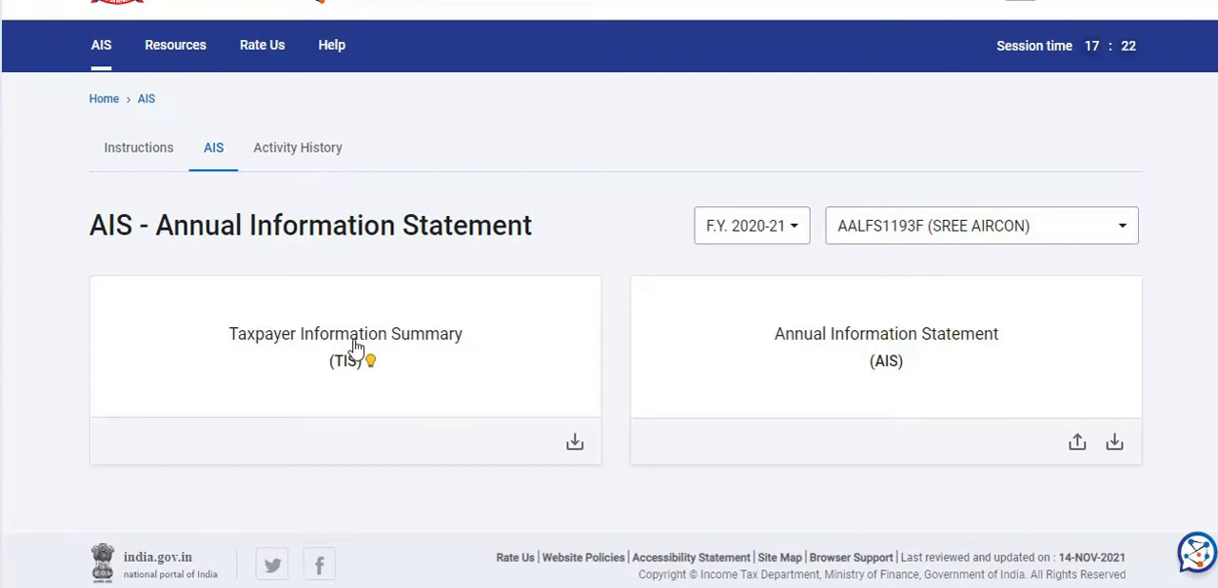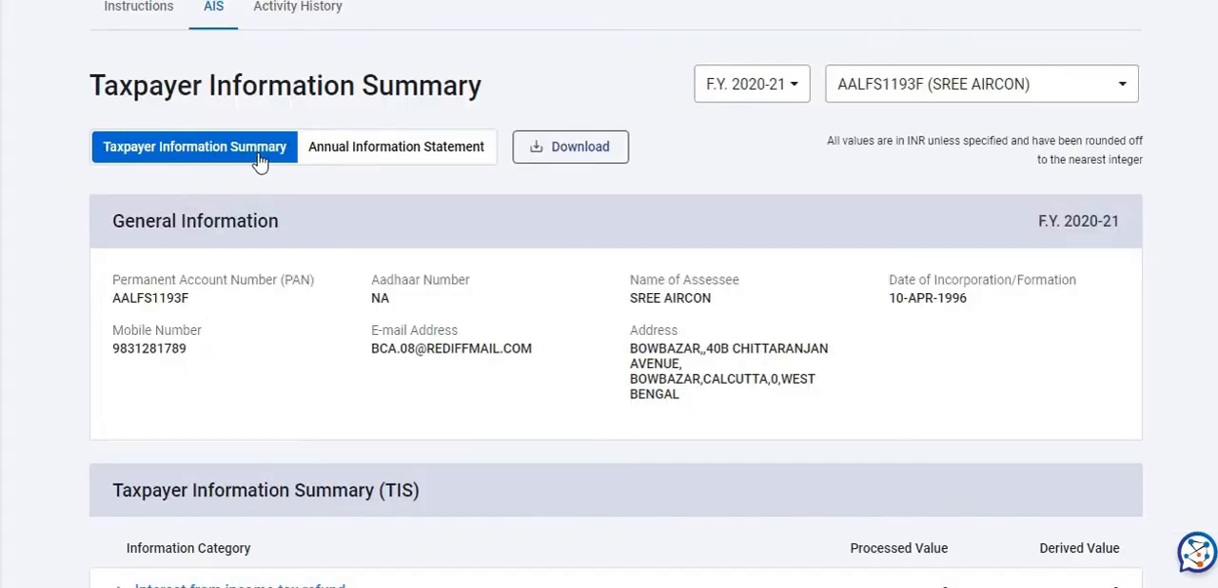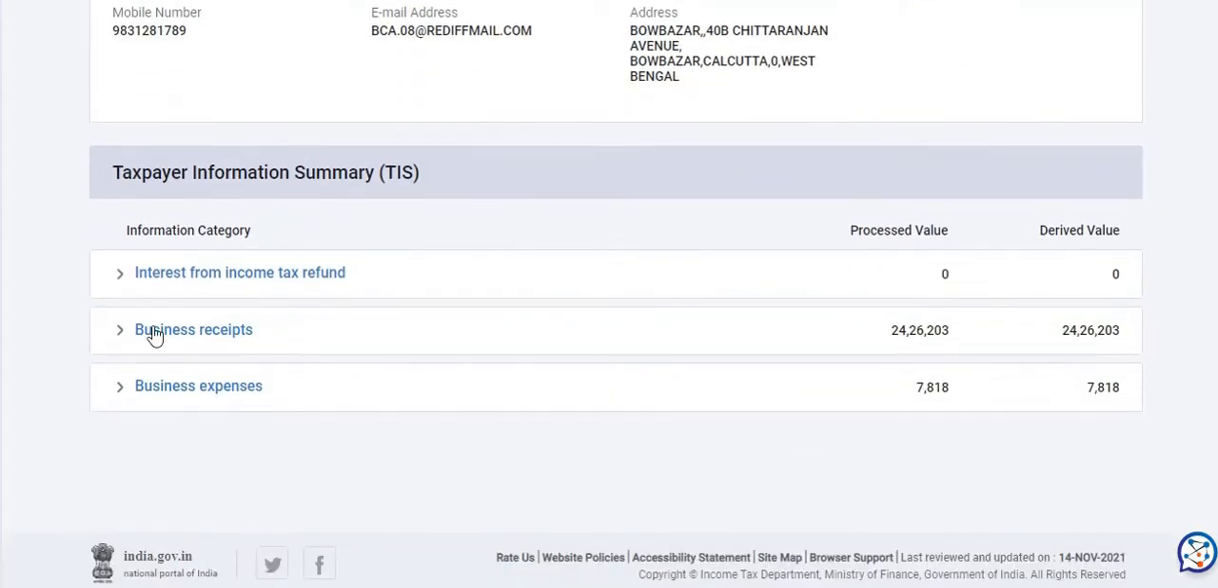First, just click on TIS, the Taxpayer Information Summary. The first part has the general information like PAN number, Aadhaar number, name of the assessee, date of incorporation or formation or date of birth, mobile number, email ID, address, etc. And in the second part, you see the interest income, business expenses, etc.